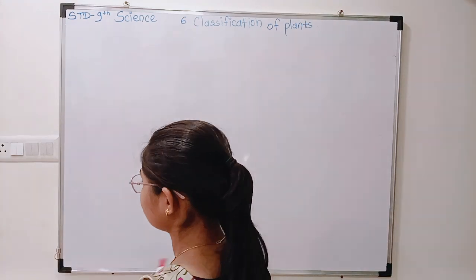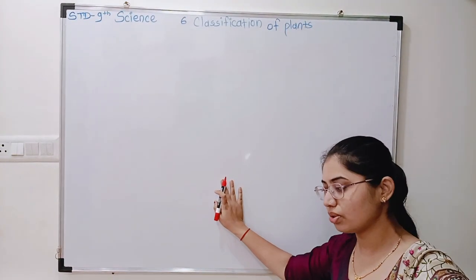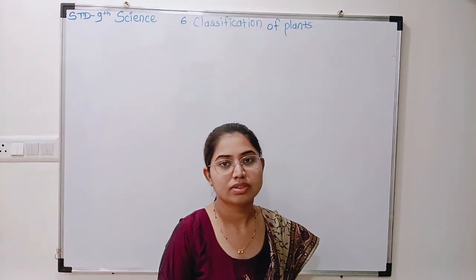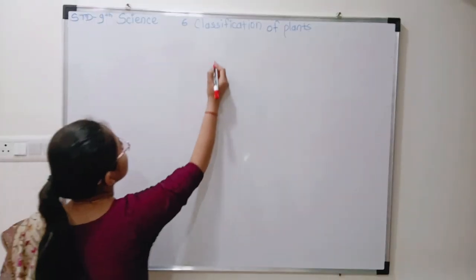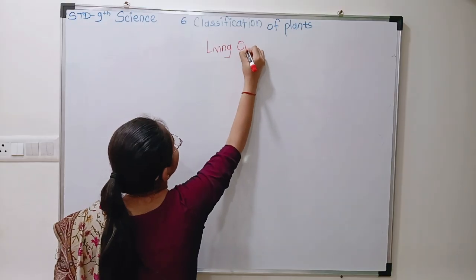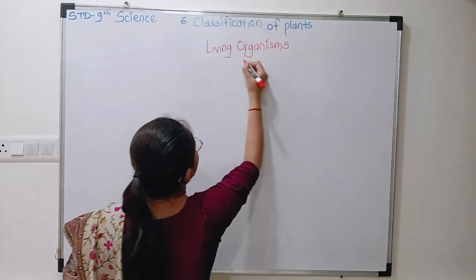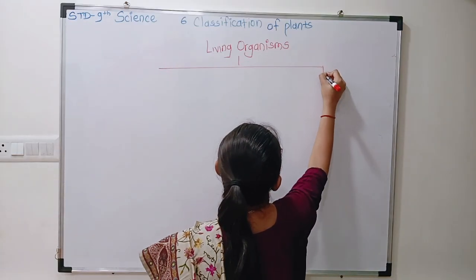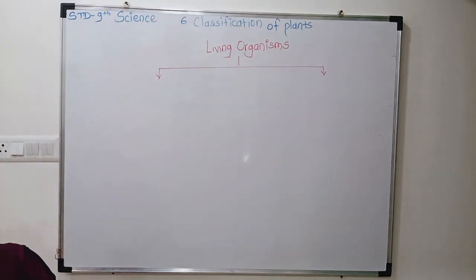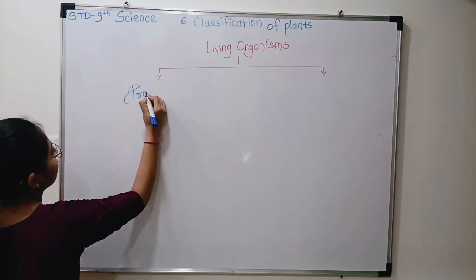Robert Whittaker divided living organisms into five kingdoms. Yes or no? Okay. First, he divided living organisms into two categories. Which are the two categories? Prokaryotic and eukaryotic. Okay. Prokaryotic and eukaryotic.